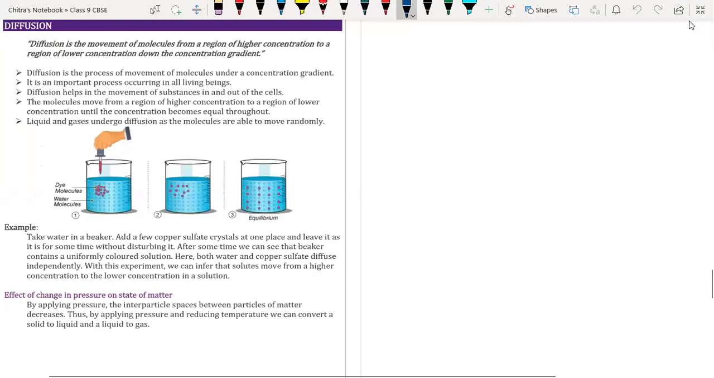Now we are going to understand diffusion. First, we are going to understand what diffusion basically is.